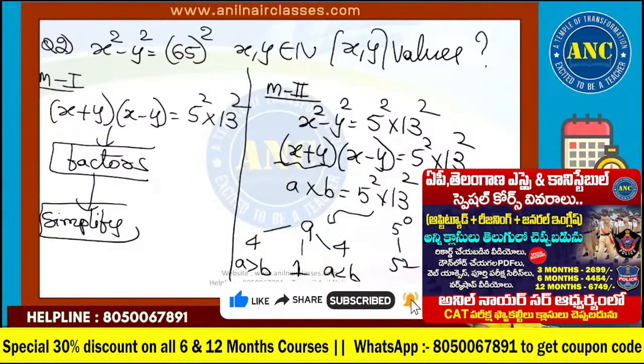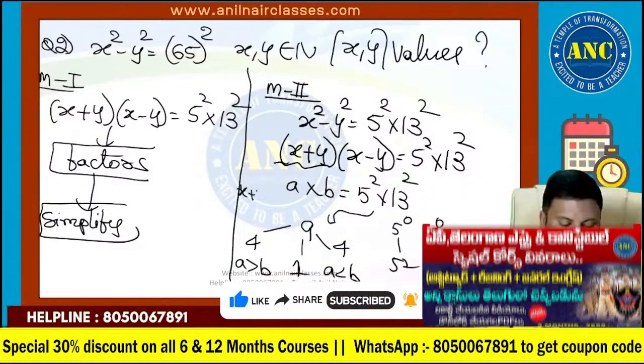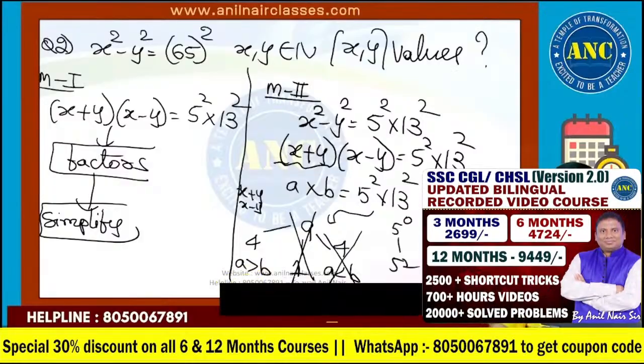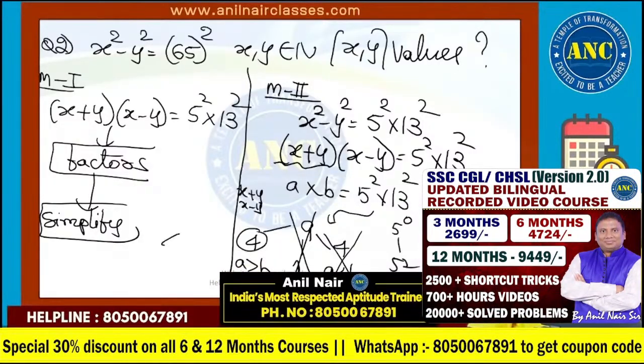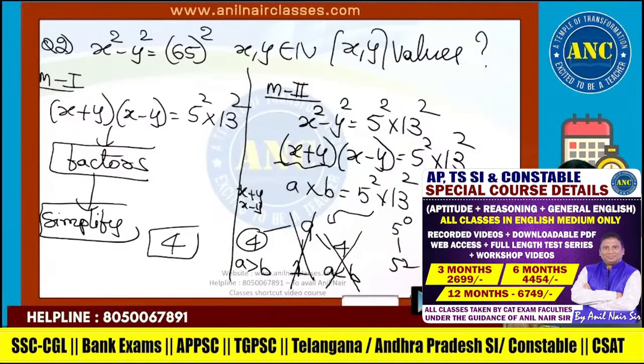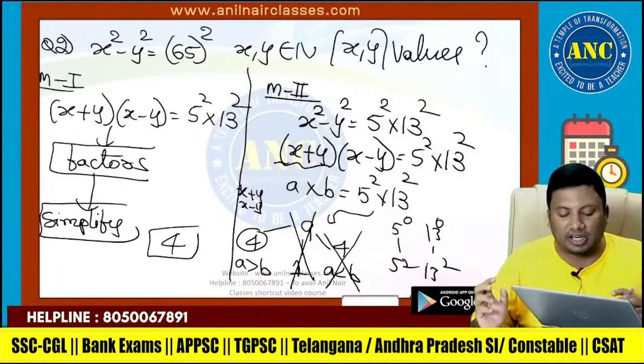If A is equivalent to B, then x plus y and x minus y are both equal, so one variable will be 0. Sum of 2 natural numbers can never be less than their difference. Answer is nothing but 4. Just by looking at the question, you will get the answer to be 4.